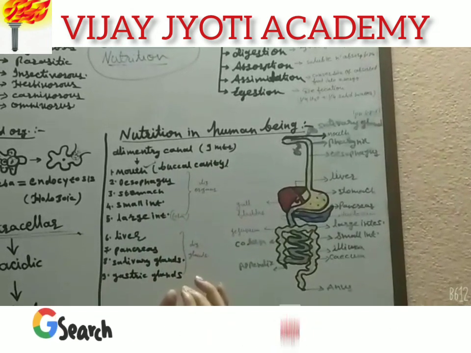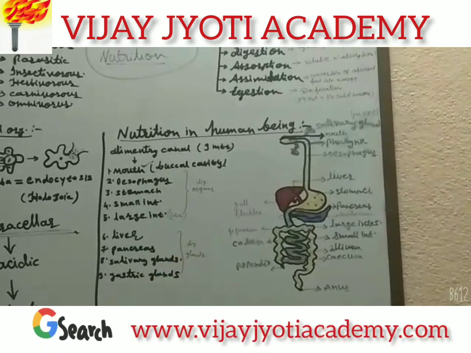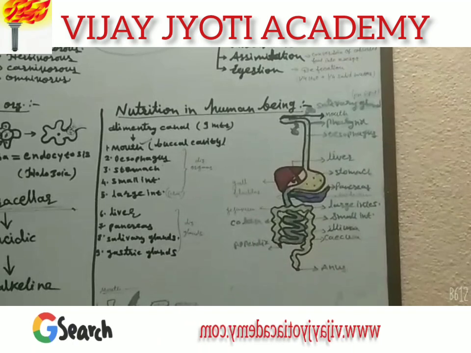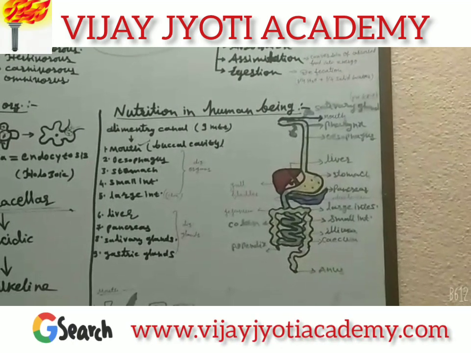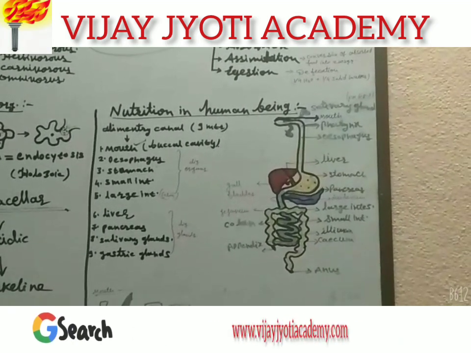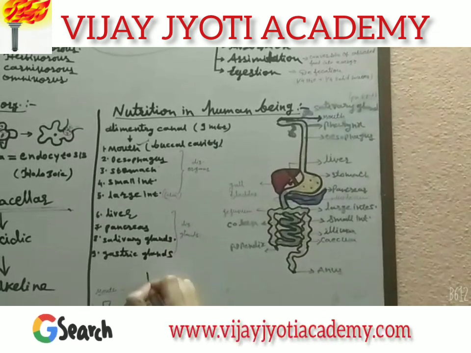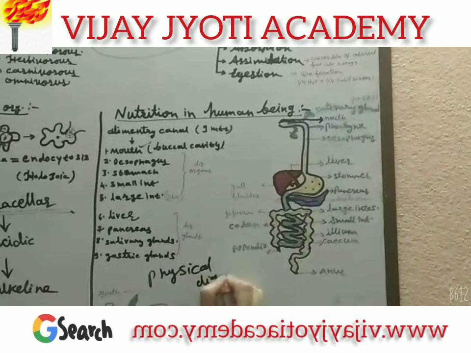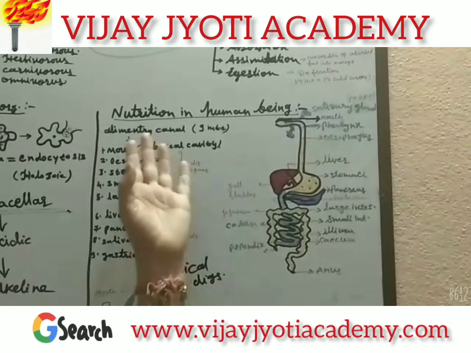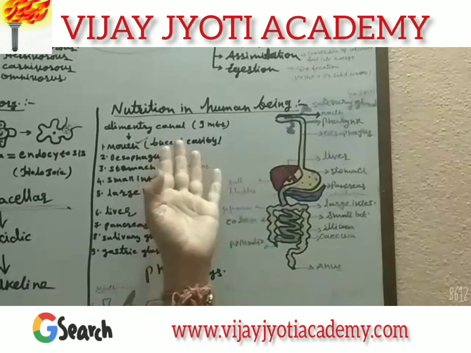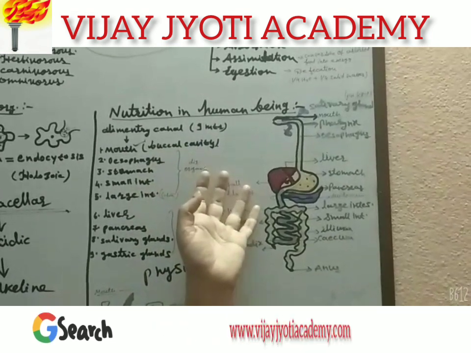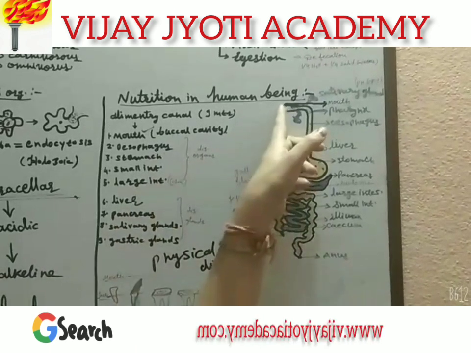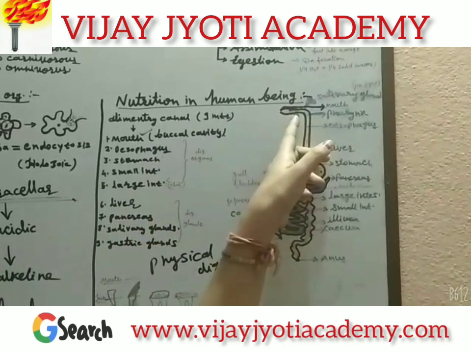When food is taken into the mouth, it is the physical digestion of the food, because no chemical is involved in this process, only a mechanical process takes place. That is why it is called physical digestion. Physical digestion takes place in the mouth. As I told you, the mouth comprises different types of teeth, tongue and salivary glands. Inside the mouth, the part is called the buccal cavity.